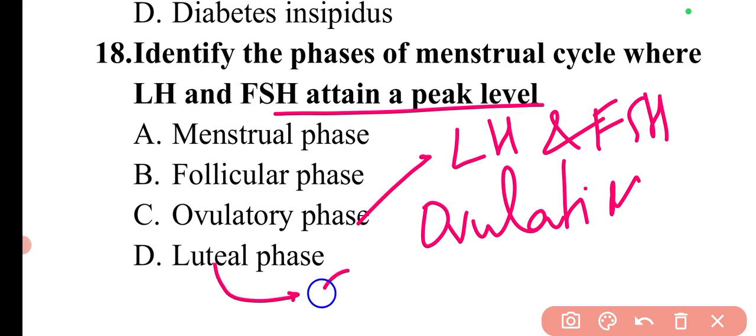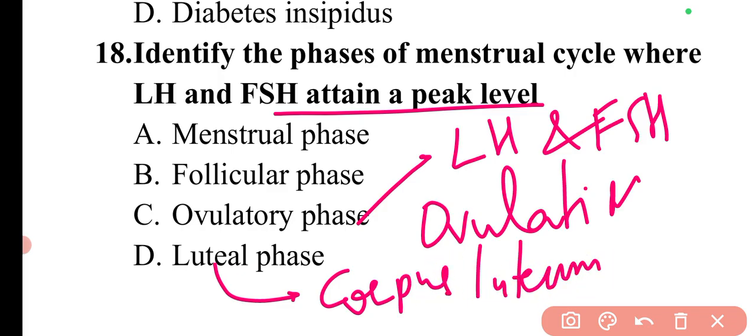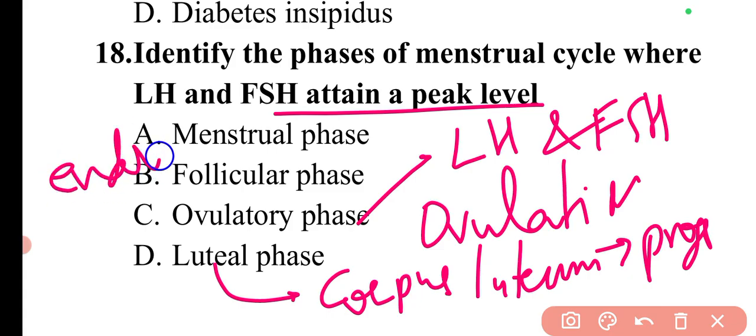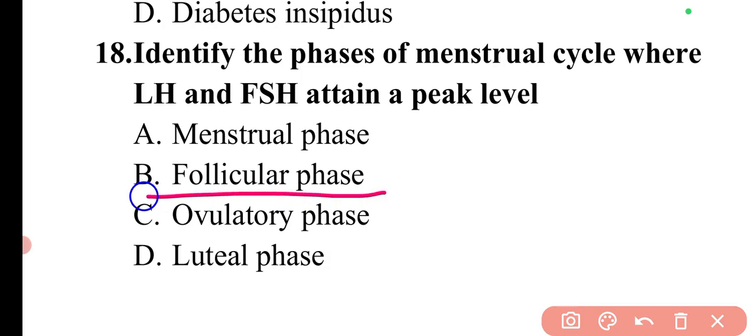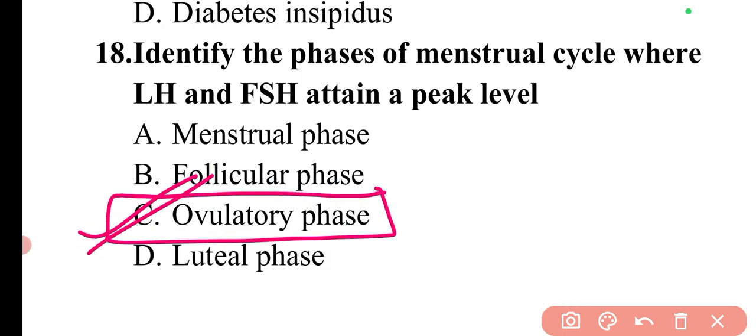Then there is the luteal phase. In this luteal phase, the corpus luteum secretes progesterone. The progesterone secretion will start, and the endometrium will become thick, and uterine glands become secretory. So these events are done in the luteal or secretory phase. So as per our question, the correct answer will be the ovulatory phase. Option C is correct.